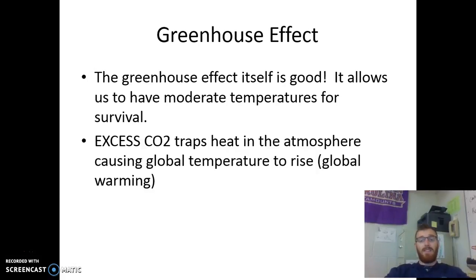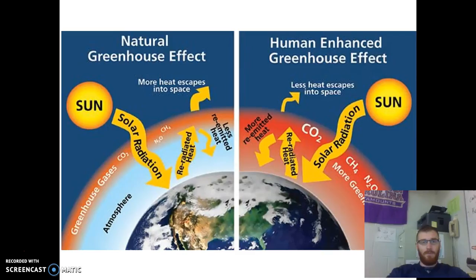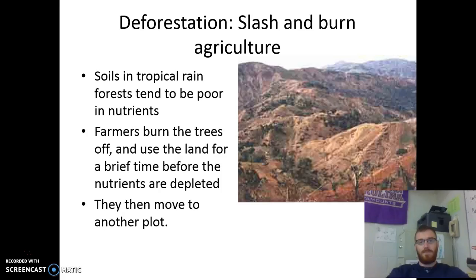All right, and in a sense, the greenhouse effect is good. It helps us to regulate temperatures on the planet. If we didn't have the greenhouse effect, we would go through periods of very hot to periods of very cold. Think desert climates all the way around the Earth. However, the greenhouse effect allows us to maintain this moderate temperature that we're used to in a temperate area like North Carolina. But as always, too much of it is bad. You start to increase temperatures, and nature, the environment around you, is very sensitive to changes in temperature.